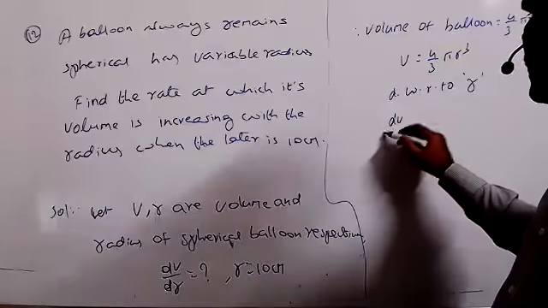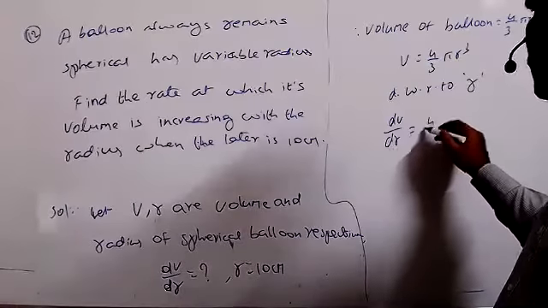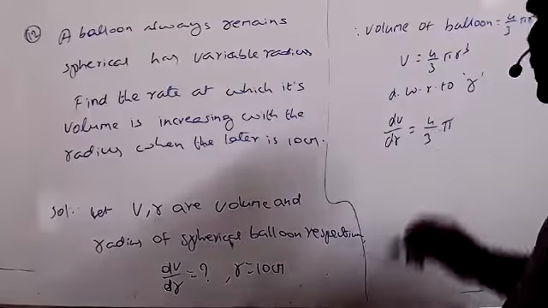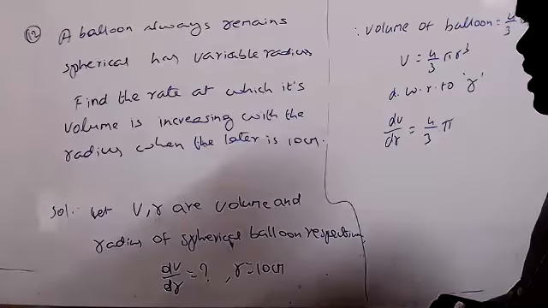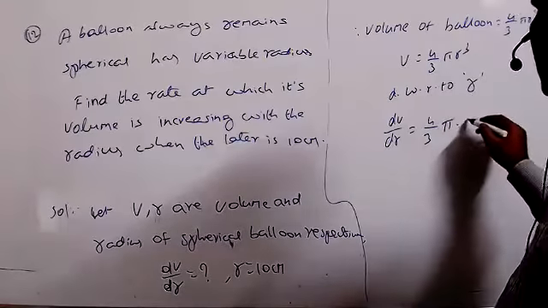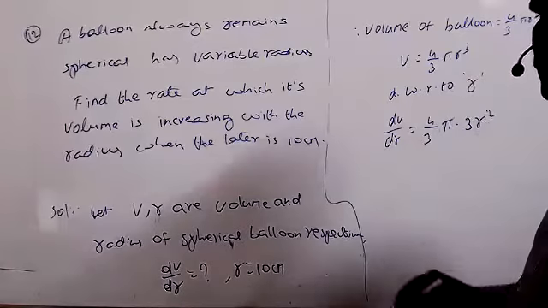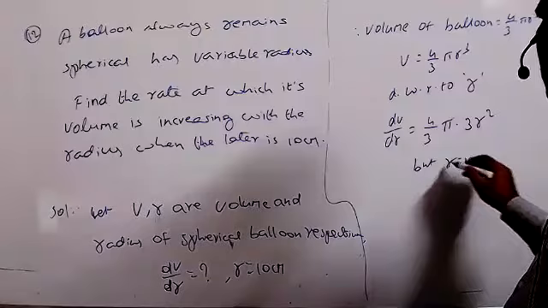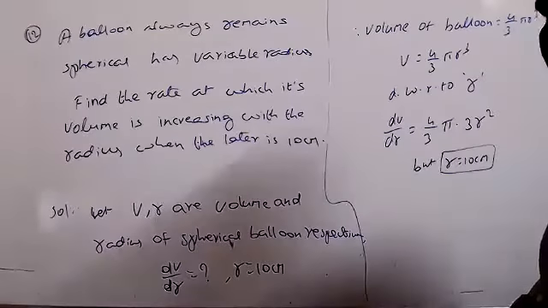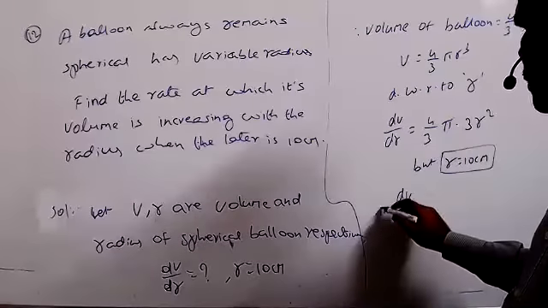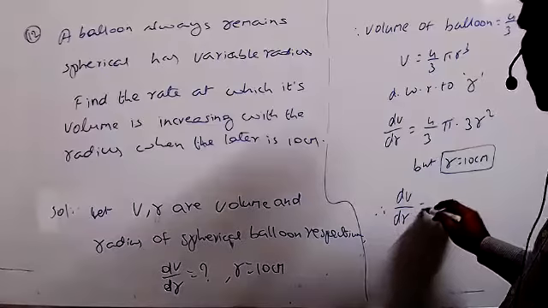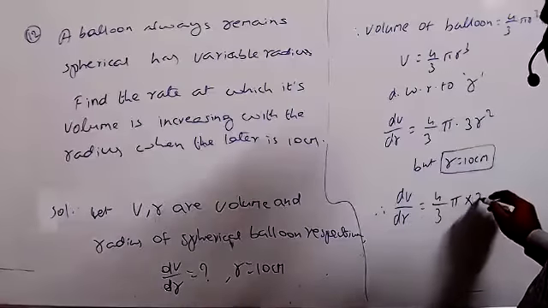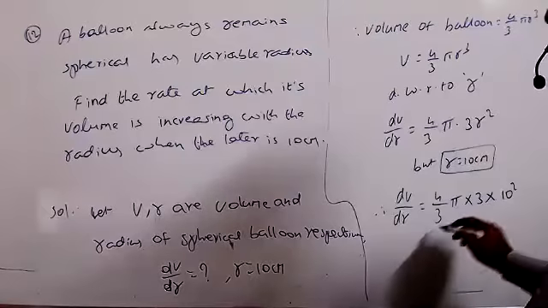So dV by dr equals 4 by 3 pi, which is a constant, into the differentiation of r cube, which is 3r square. But r equals 10 centimeters; you can substitute. So dV by dr equals 4 by 3 pi into 3 into 10 square.